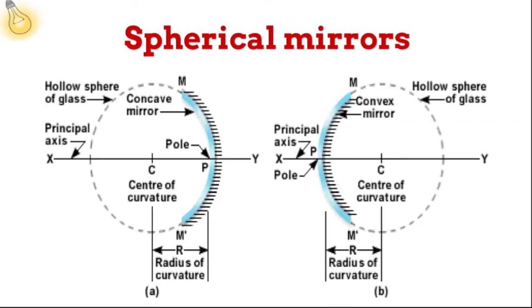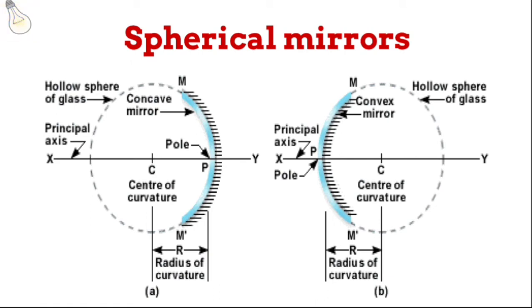We shall see the different points or parts of a spherical mirror. As you can see on the screen, there is a concave mirror and a convex mirror. In both cases, if you take the spherical mirror and try to encircle it completely, you get the center of the circle, which is called the center of curvature. You can draw a straight line through the center of curvature passing through the whole sphere, making the diameter, and that line is called the principal axis, which is the imaginary line that passes through the center of curvature.